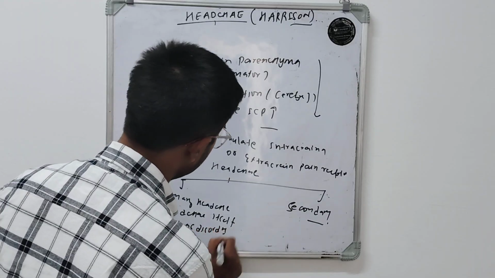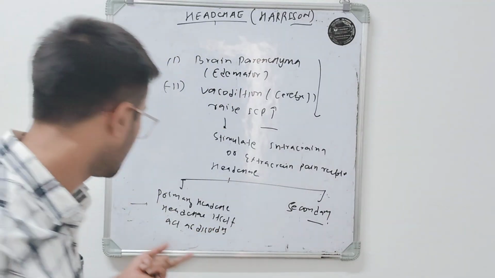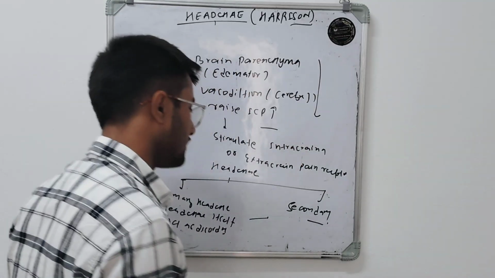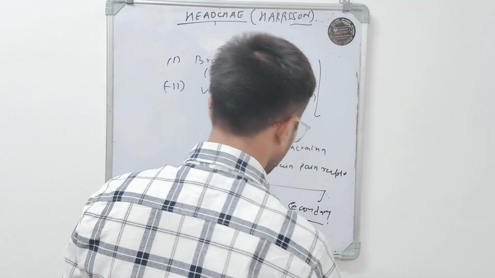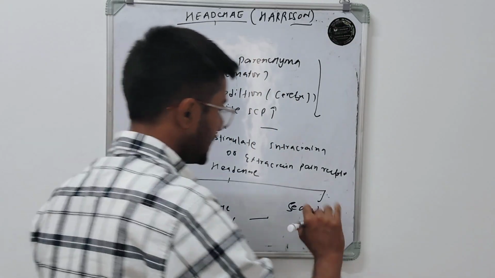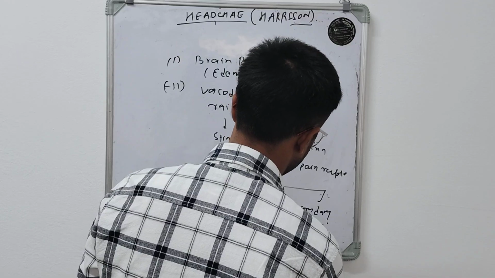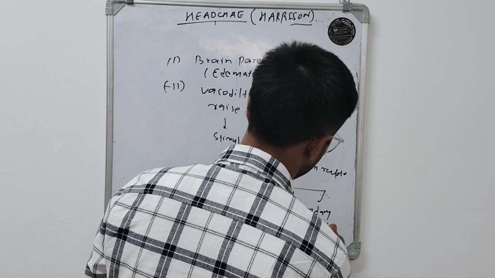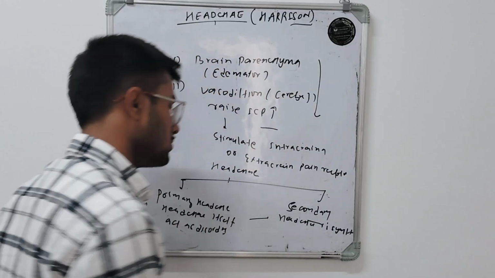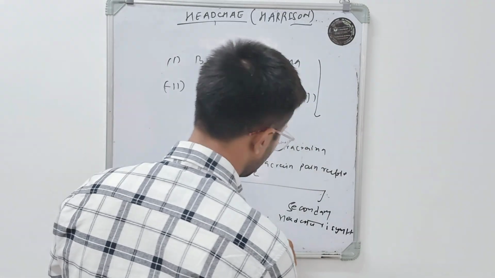There is no exogenous cause behind this primary headache. But in case of the secondary headache, this headache is produced as a symptom of an exogenous disorder. Here headache is a symptom, and the cause of headache is an exogenous disorder.